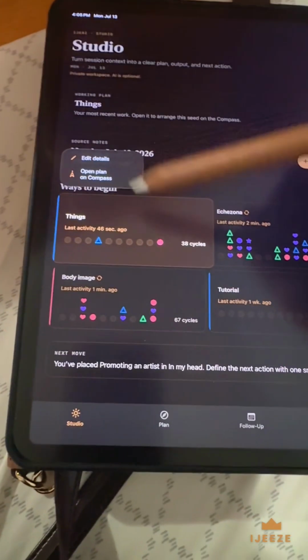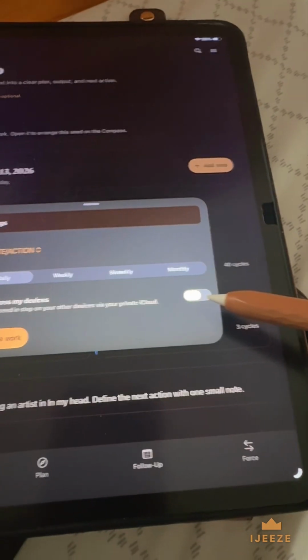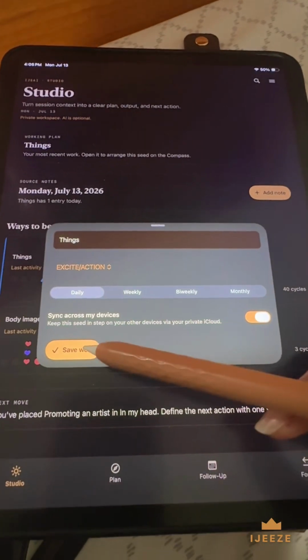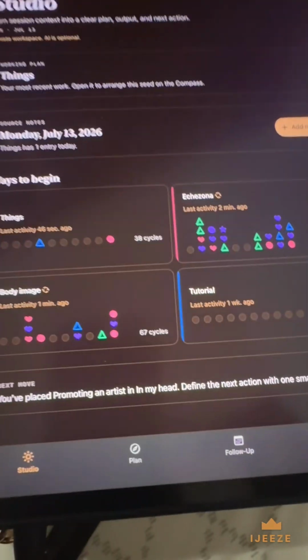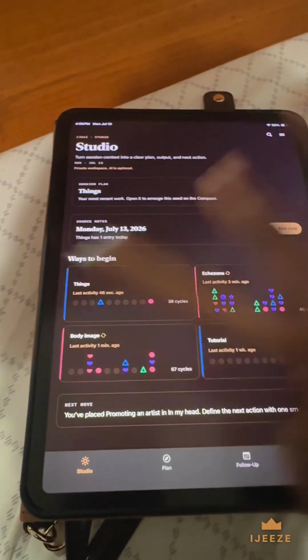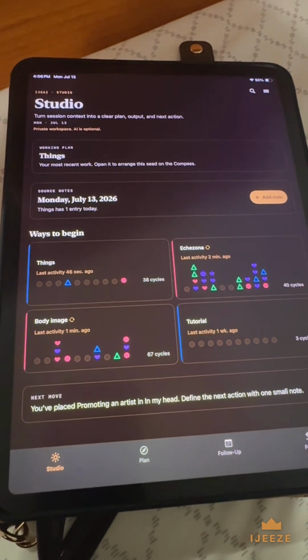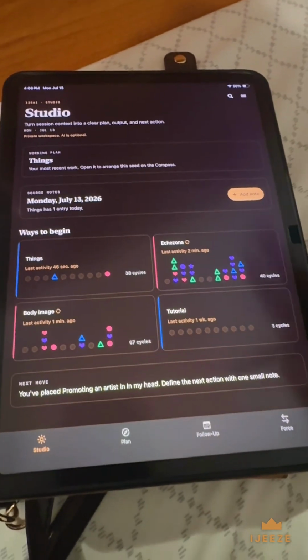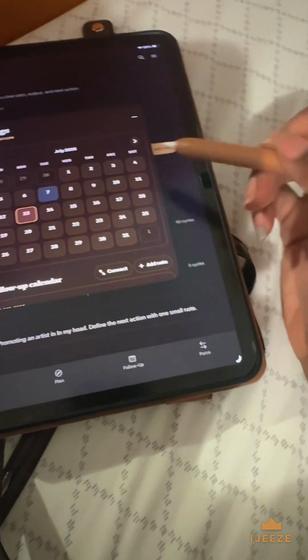So you click and hold, and then you click edit details, and then you toggle this on for sync across my devices. You understand what I'm saying? So now the same thing that's on here will be on my phone, even if I've never created the seed or a things bucket on my phone, because I synced it, it's going to create it and put all the entries in there. You get it? So those were two major things that came in this week, the big screen for the note taking.